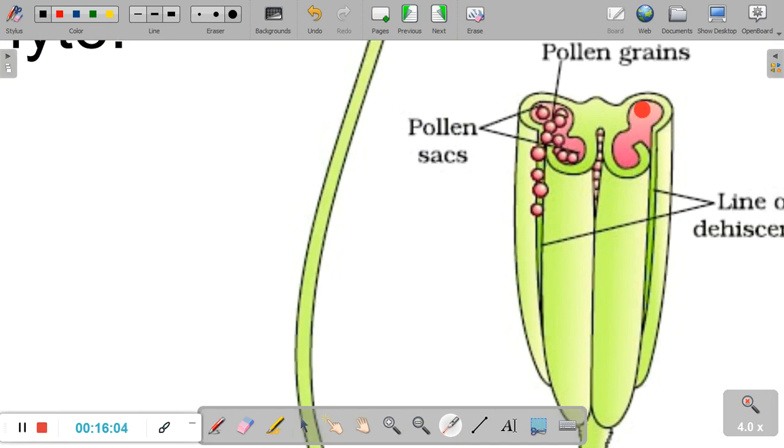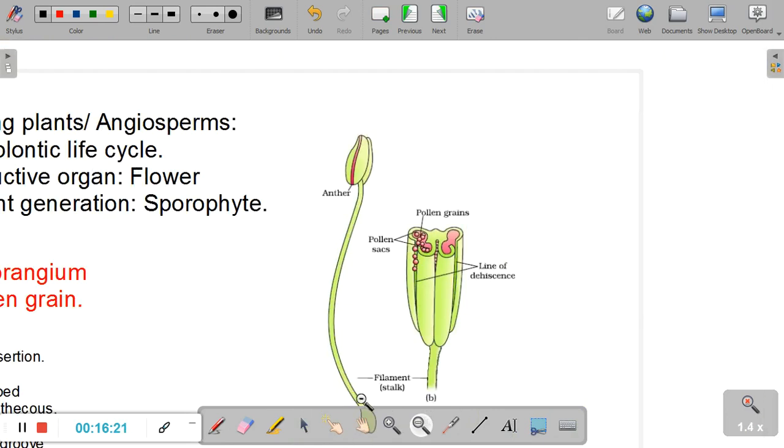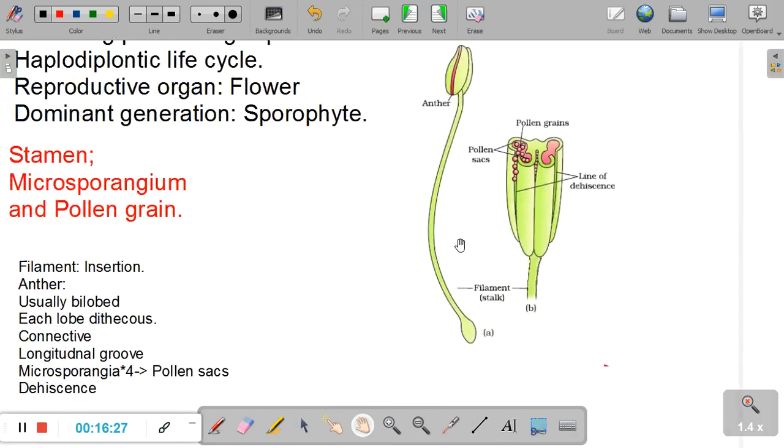So basically there are four rooms, four long tower-like hollow rooms. One room is just behind this, one room is here, one room is here, one room is here. And these rooms are not hollow, they are full of tissues, they are filled up by cells, and these four structures are called the sporangia. Each one of these structures is called a sporangium.